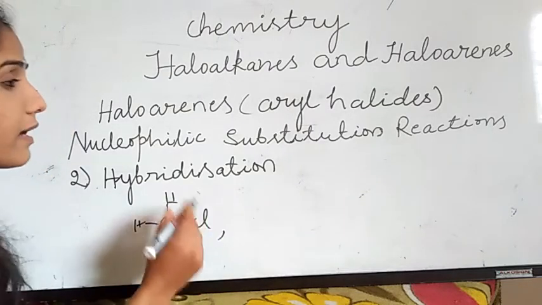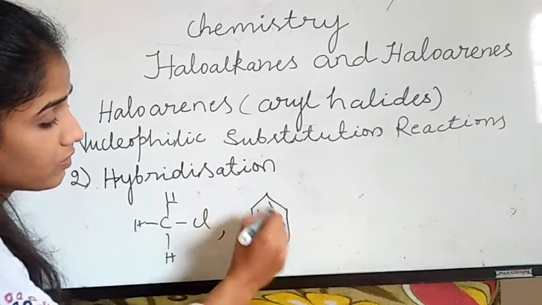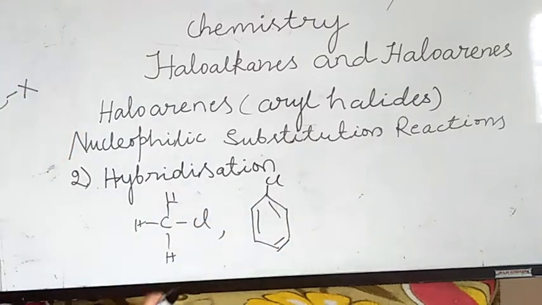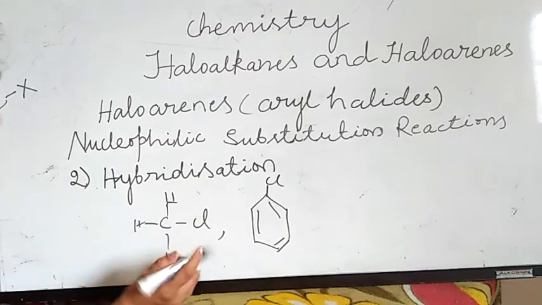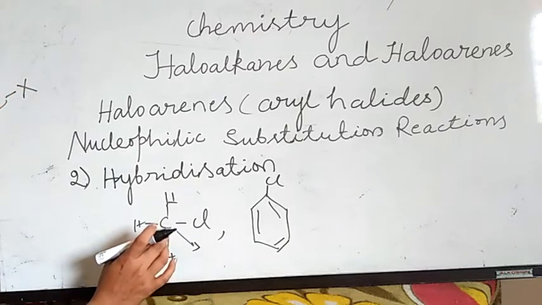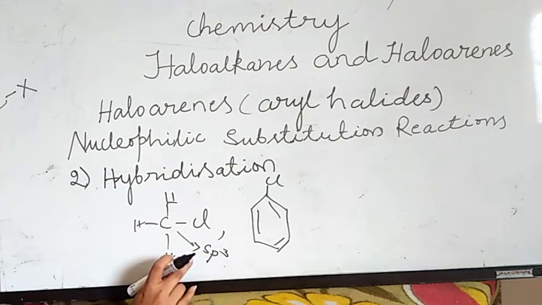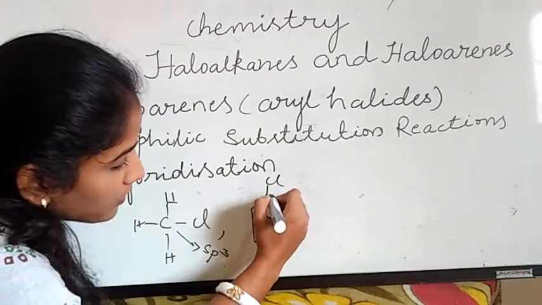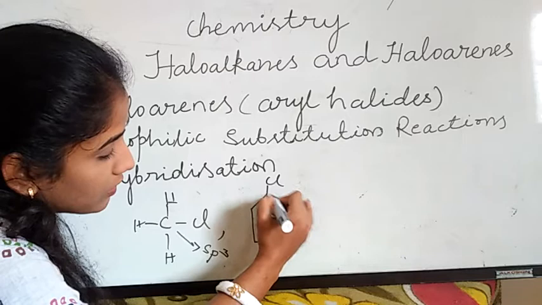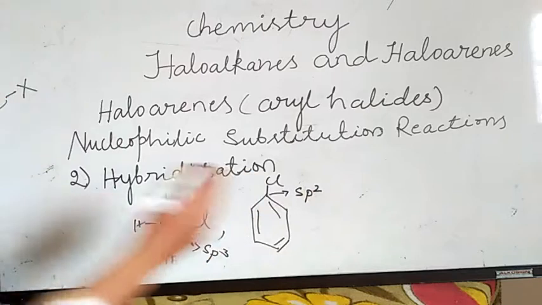I am taking chlorobenzene again for explanation. This carbon is attached by a single bond, so it undergoes sp3 hybridization. In haloalkanes we see sp3 hybridization, but in haloarenes, what type of hybridization? This carbon is attached to Cl and to a double bond, so this carbon is sp2 hybridized.